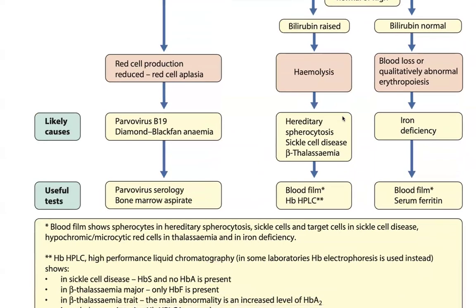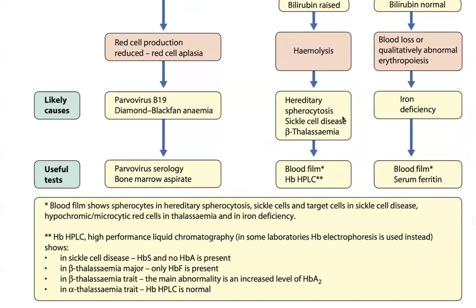And blood loss or qualitative abnormal erythropoiesis, iron deficiency in blood films. The blood film shows spherocytes in hereditary spherocytosis, sickle cells and target cells in sickle cell disease, hypochromic microcytic cells in thalassemia and iron deficiency. HPLC, high performance liquid chromatography, is performed in some laboratories. Hb electrophoresis is used as shown.